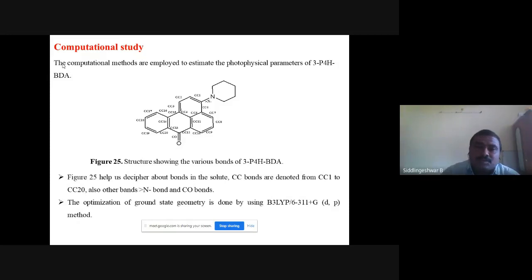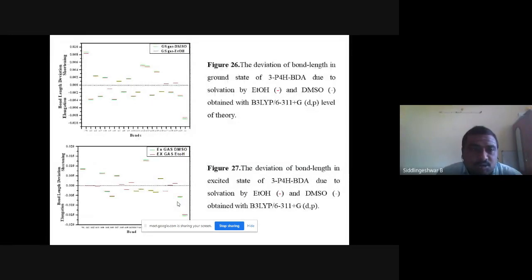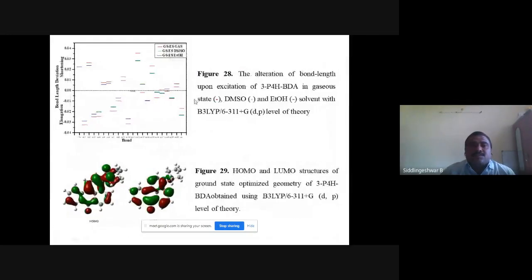We have divided the molecule into several bonds from CC1 to CC20, and the nitrogen part and carbon part are named separately. We have used the B3LYP 6-311++G(d,p) method for the optimization of the molecule and calculations. In our plot, we can clearly see the bond lengths plotted with respect to the shortening and elongation of the bond. This is in DMSO, this is in ethanol. There is a clear change in the bond length values of the molecules. This is the ground state and this is excited state one. And here we can also see the molecule in gas phase, DMSO and ethanol.